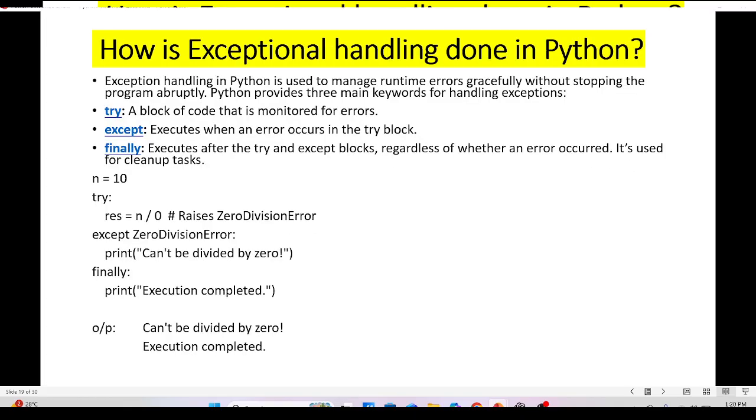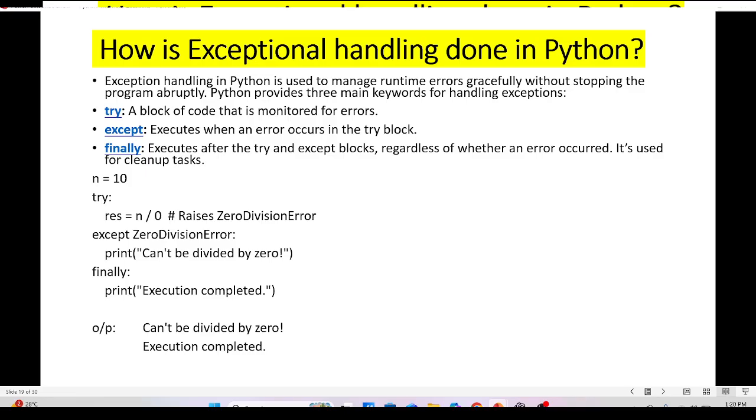How is exception handling done in Python? Exception handling in Python is used to manage runtime errors gracefully, without stopping the program abruptly. Python provides three main keywords for handling exceptions: try, except, finally, and the optional else block.